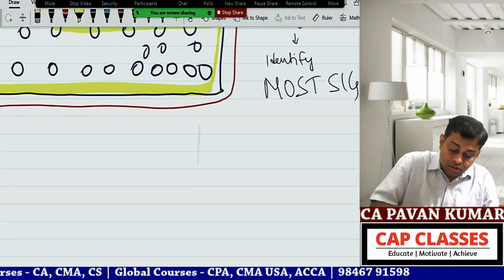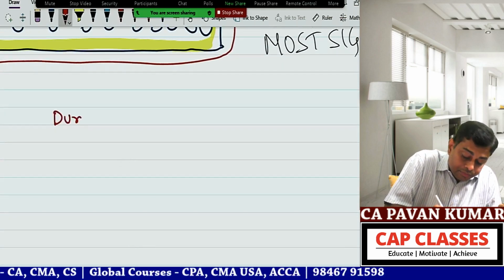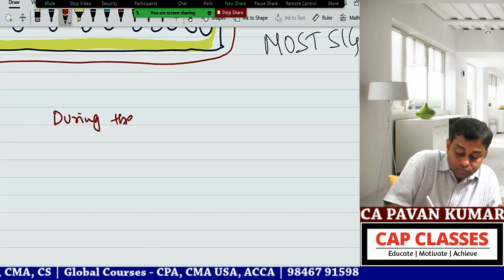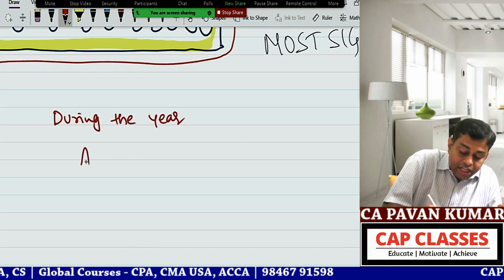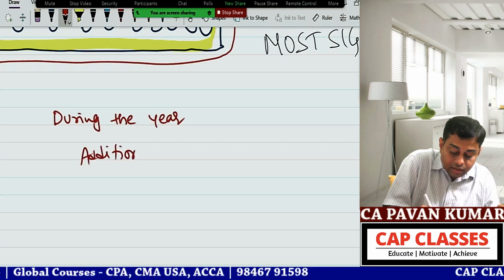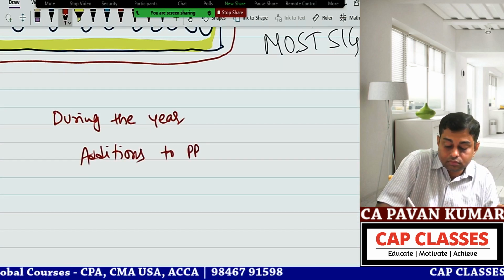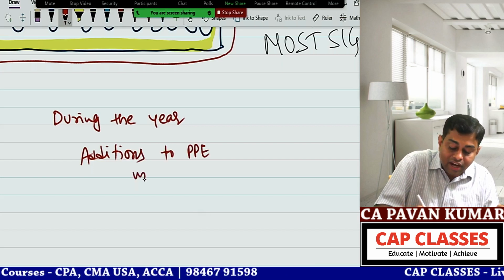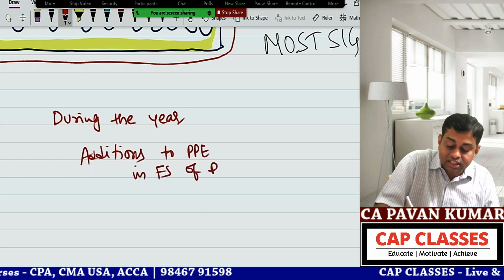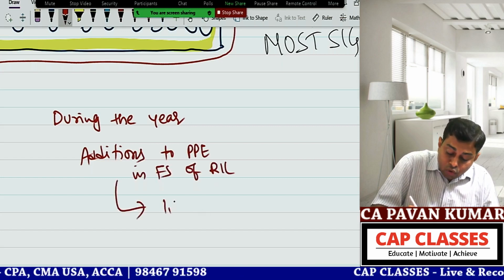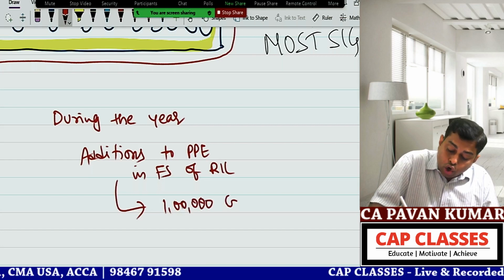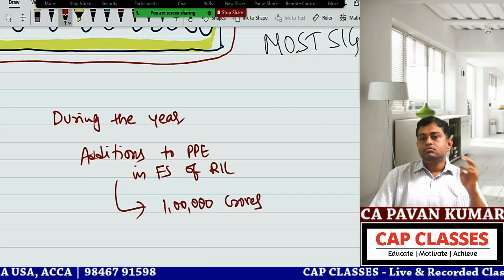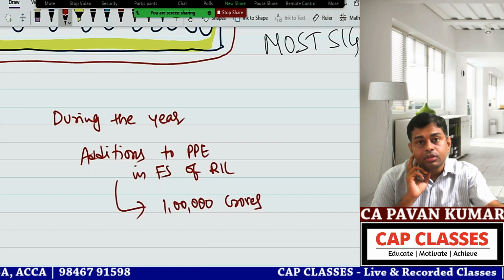That means during the year, additions to PPE in the financial statements of Reliance Industries Limited is around 1 lakh crores. Now, so many issues will come.